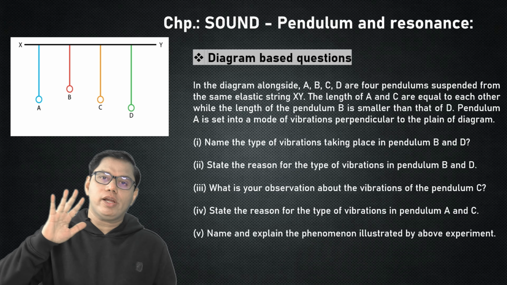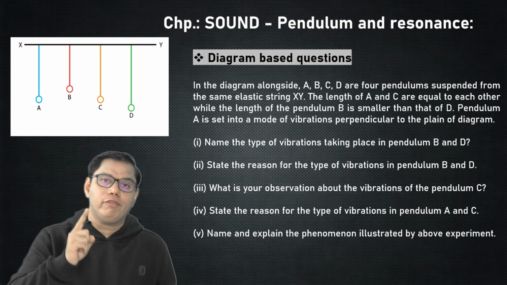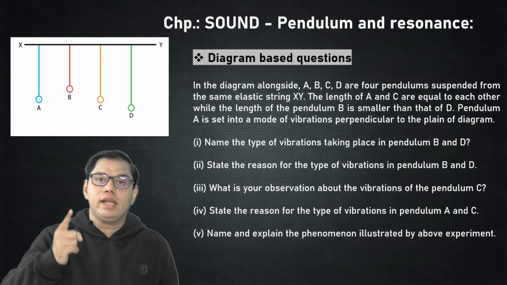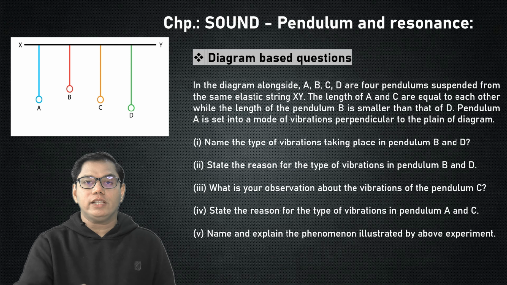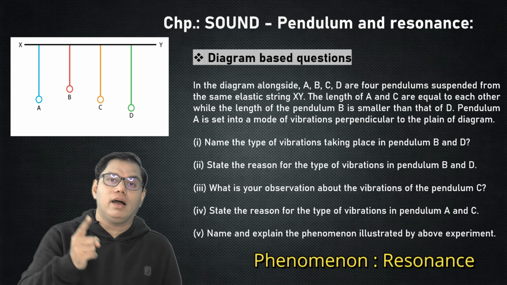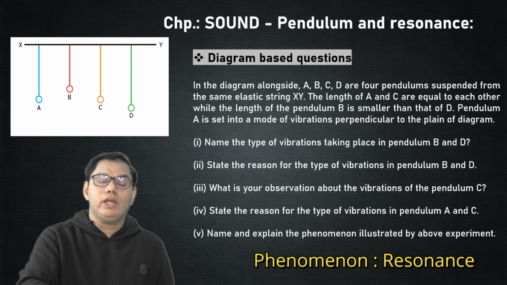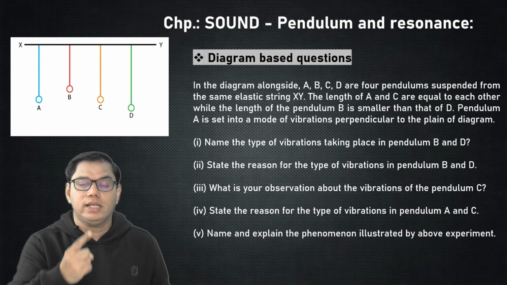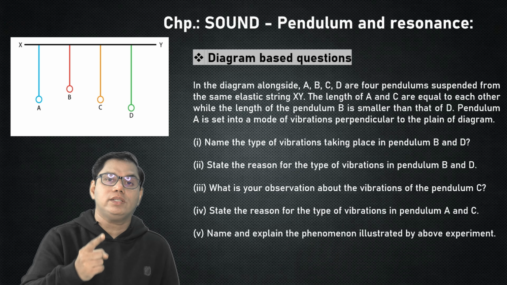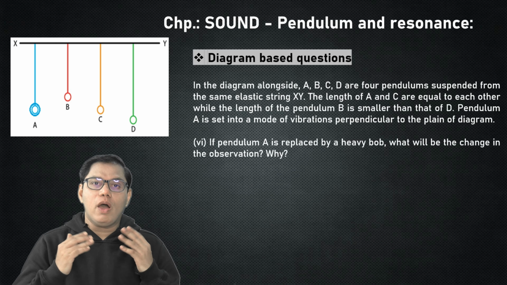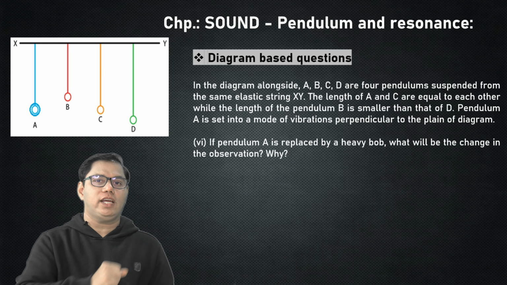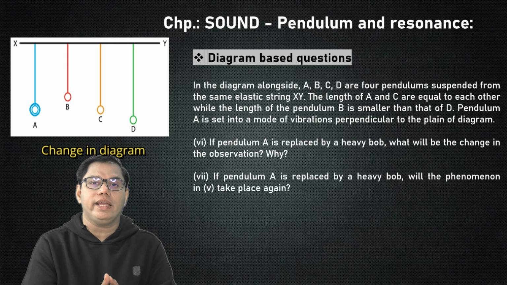Last question, question number 5. Name and explain the phenomenon. The phenomenon is called resonance. And how do you explain resonance? Resonance is a phenomenon which occurs when the frequency of natural vibrations is equal to the frequency of an externally applied periodic force.